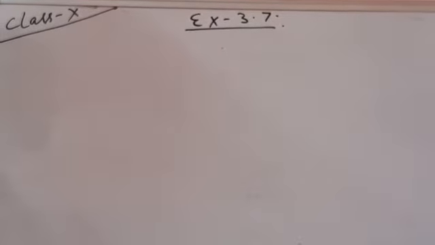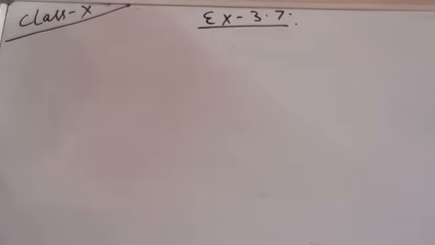See, again this is a question based on speed, distance, time. Here it is, a train covered a certain distance at a uniform speed. If the train would have become 10 km faster, so here we need to assume something.